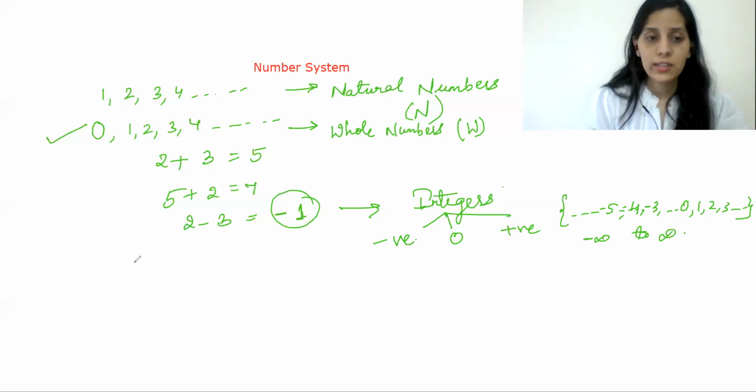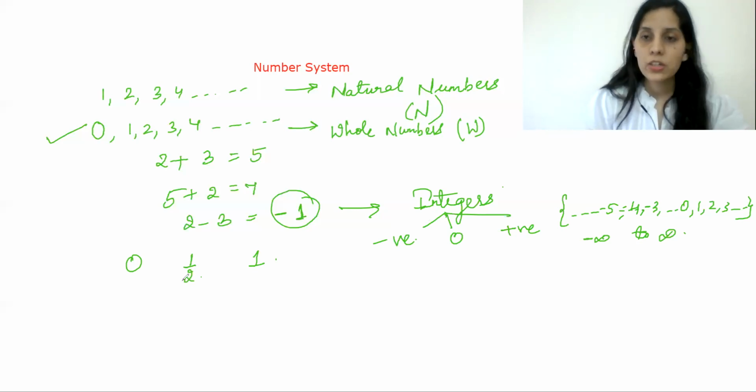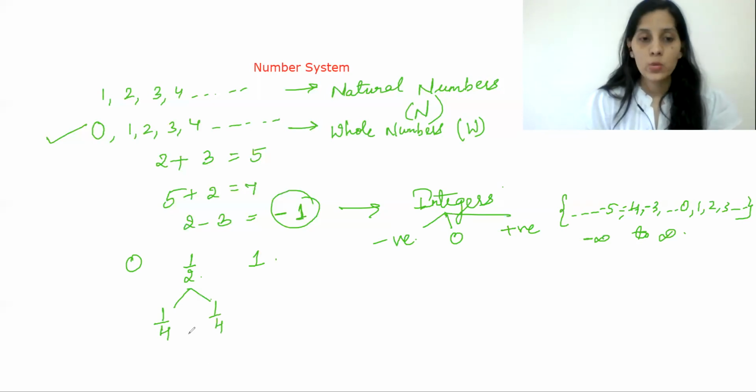So let me take two integers, 0 and 1. Now if I want to insert a number between 0 and 1, that is going to be 1 by 2. So 1 by 2 lies exactly between 0 and 1. If I again want to divide 1 by 2 into two parts, it is going to be 1 by 4 and 1 by 4. So when I add 1 by 4 twice, I get 1 by 2.